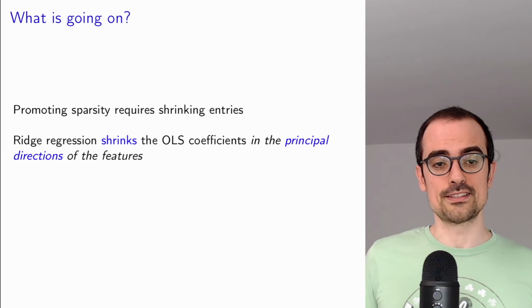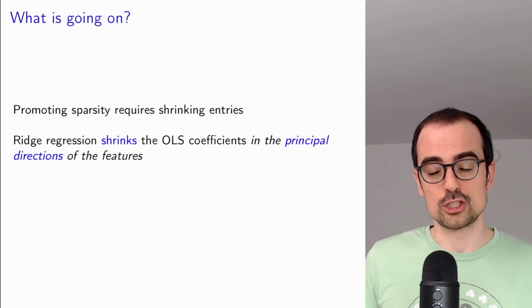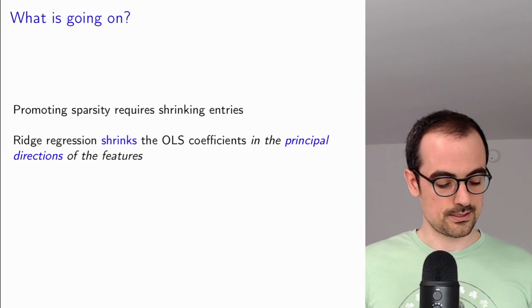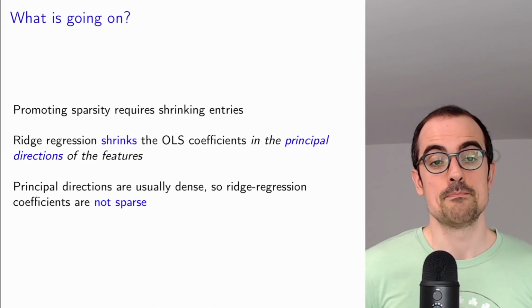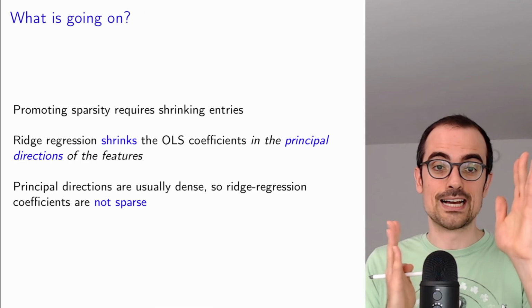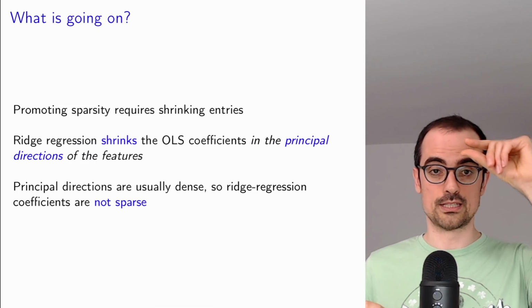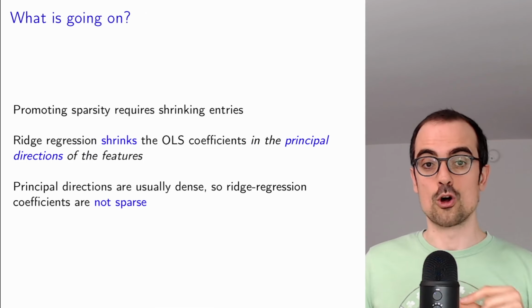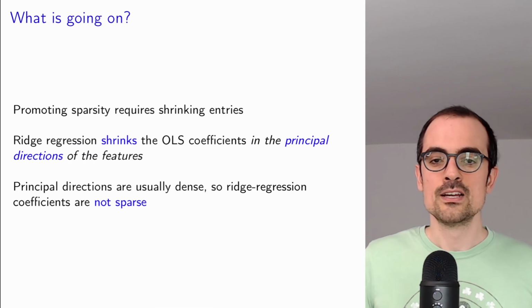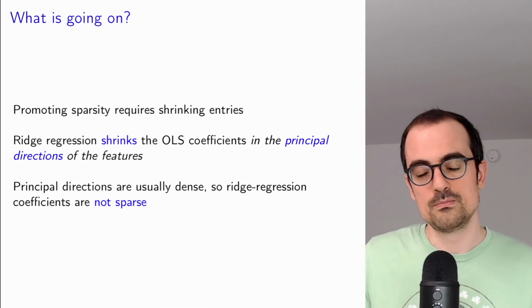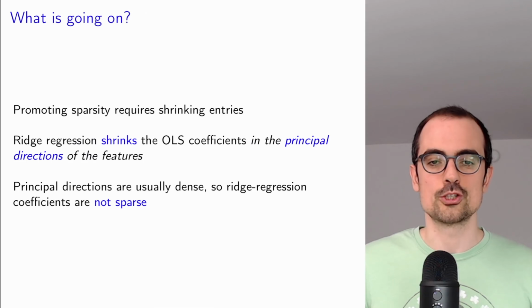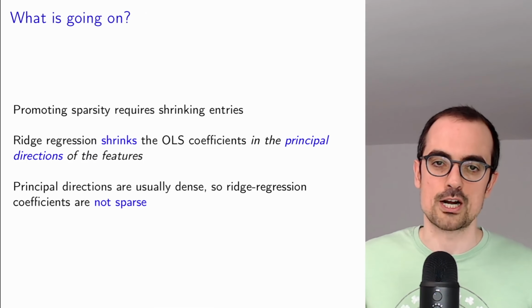This means that it will not produce a sparse solution, because the principal directions are not aligned. We're not going to get a principal direction that is just the first entry and then all zeros. Because of that, ridge regression coefficients are usually not sparse. So we cannot use ridge regression to solve this sparse regression problem.